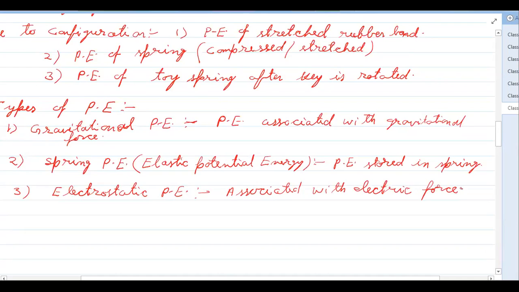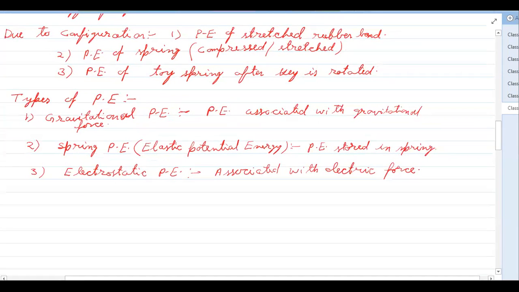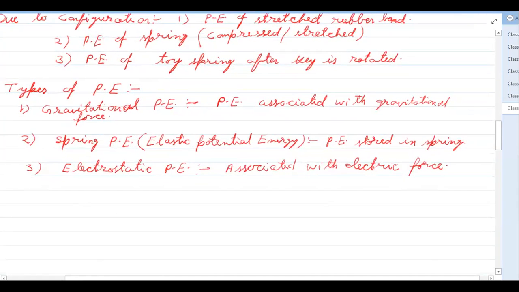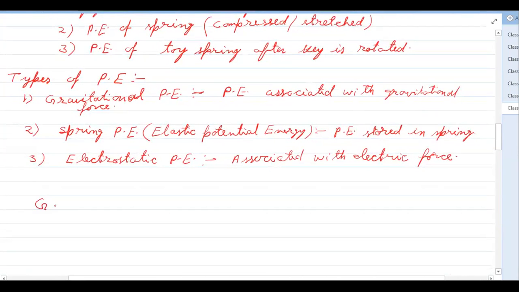So now we are going to see what is the value of gravitational potential energy. First, we will study gravitational potential energy: how much it is and how it is related to the gravitational force.